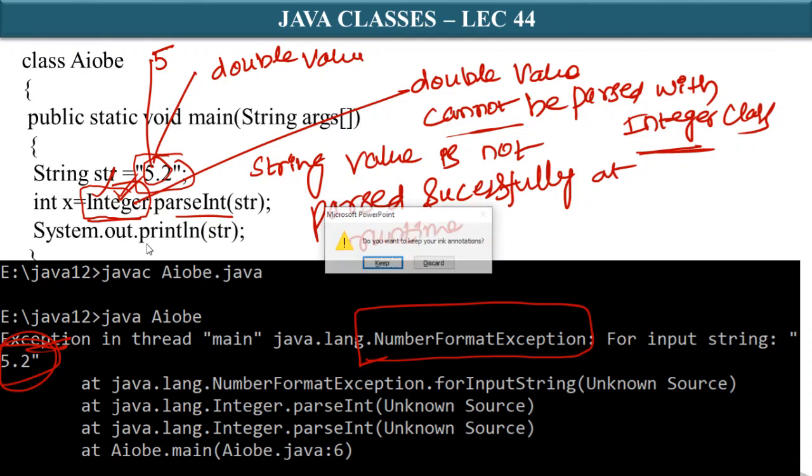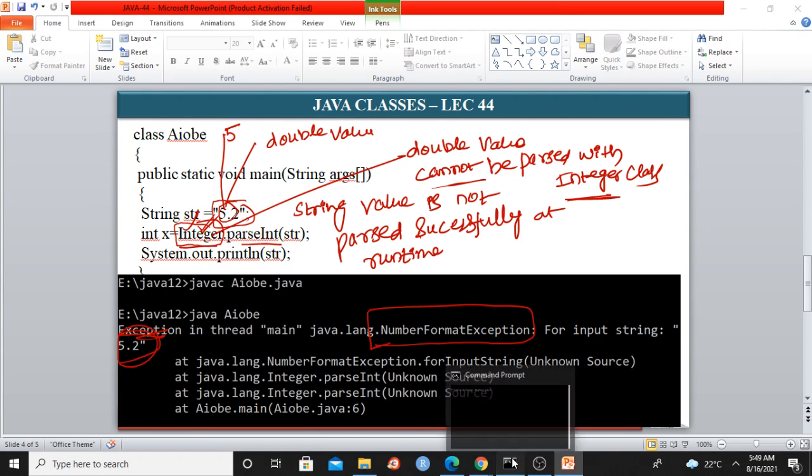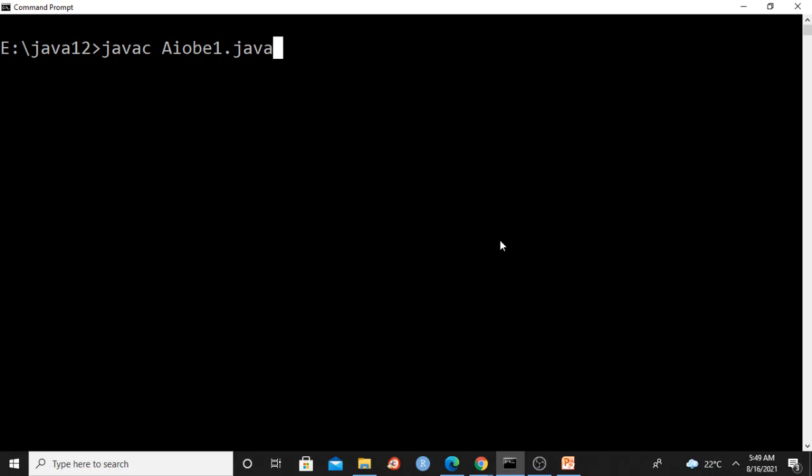Let me demonstrate this once so that one can understand. Let me go to the command prompt. javac AIOBE1.java. Let me run this program: java AIOBE1.